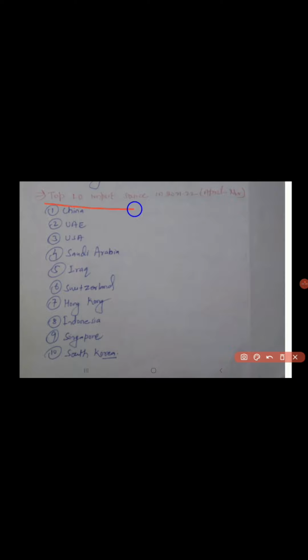Top 10 import sources in 2021-22, where we imported more from. From China we imported more. Then UAE, then USA, then Saudi Arabia. These are the 10 countries from which we imported more in 2021-22.